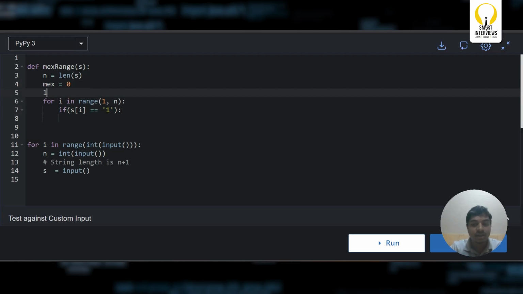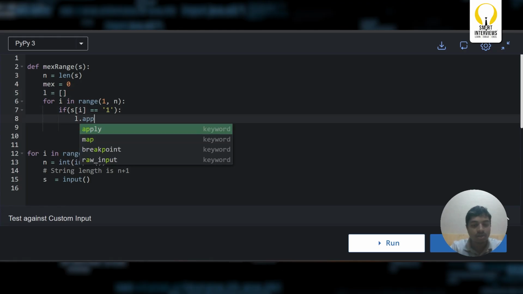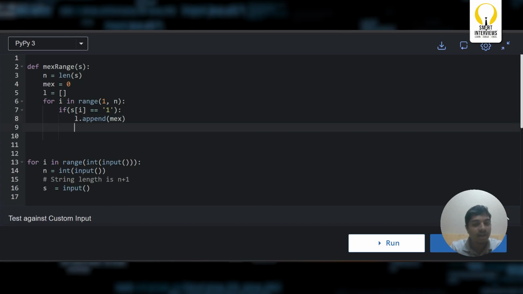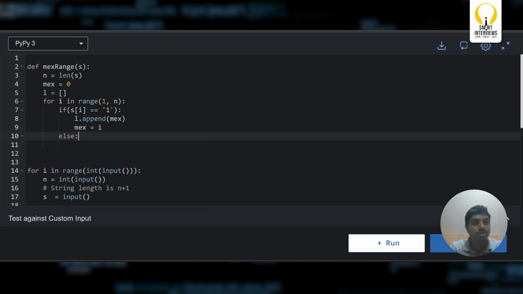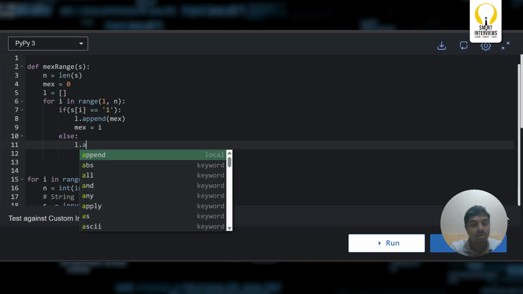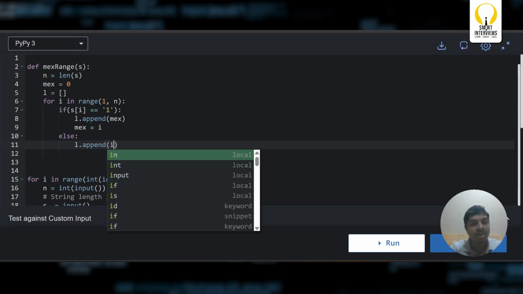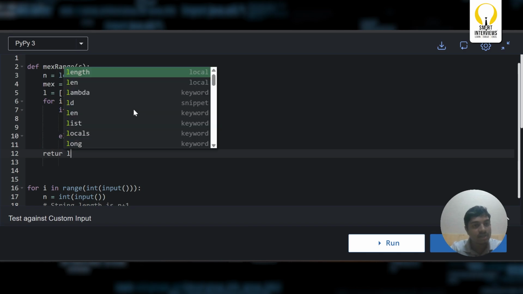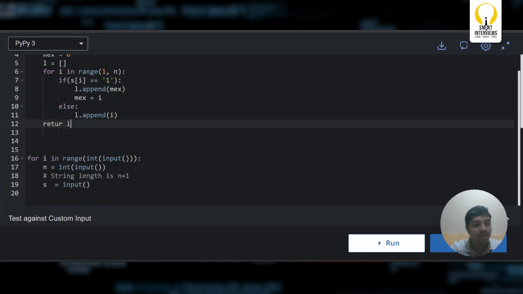An array of size n is also fine and an array list is also fine. So l.append of the value max and update the value of max to be equal to i. Later, if this is not the case, l.append of the value i itself. Return this array list, whatever we got.